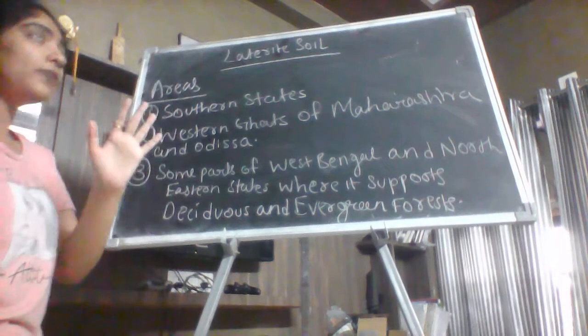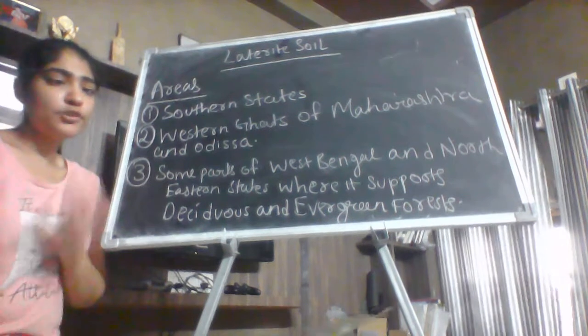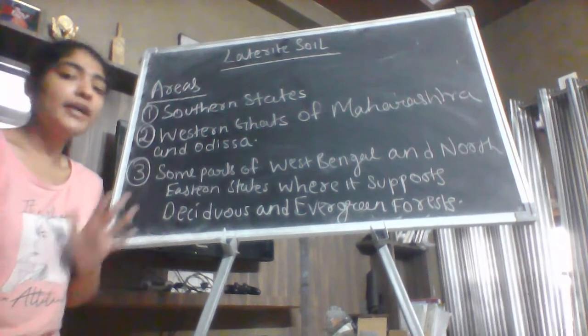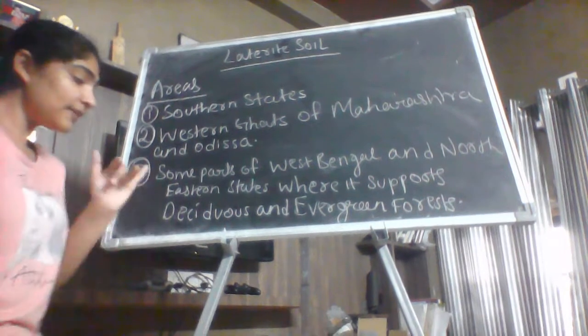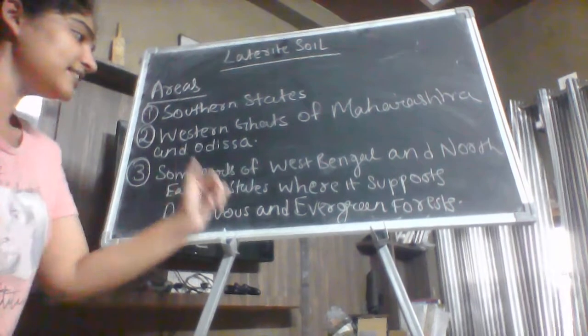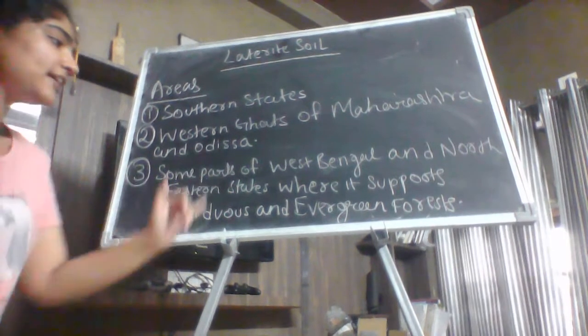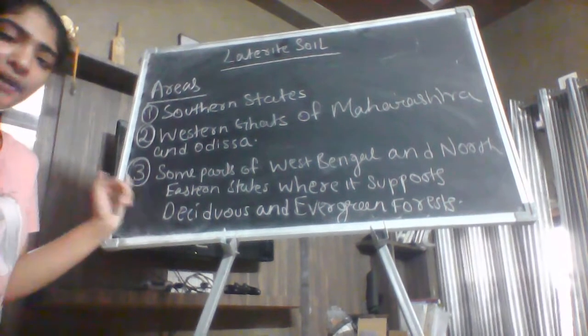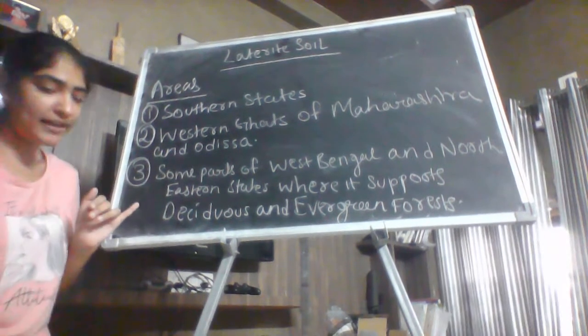Now मैंने आपको बोला था कि कुछ ऐसे areas है which you can include in the features of the laterite soil as well. So this is some part of West Bengal and northeastern states where it supports deciduous and evergreen forest. You can add this particular area point in the features of the laterite soil as well.